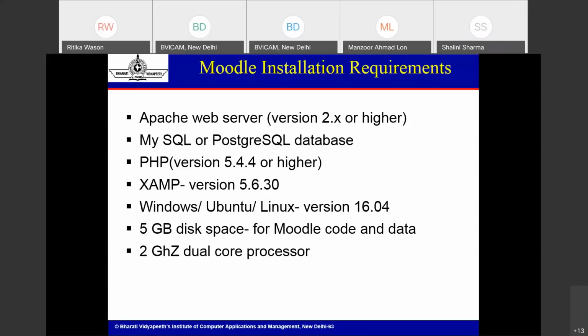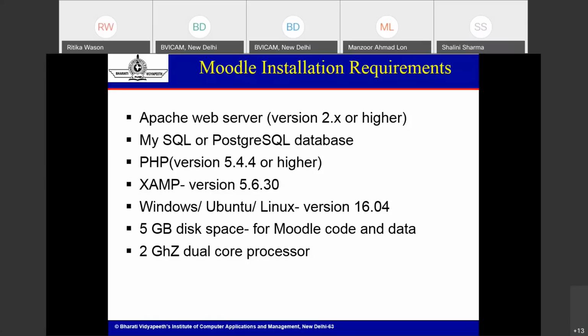The next requirement for Moodle installation is MySQL, or you can also use PostgreSQL. The SQL database is used to store the persistent data of all your settings, your users and teachers, and all the related information regarding your Moodle LMS.